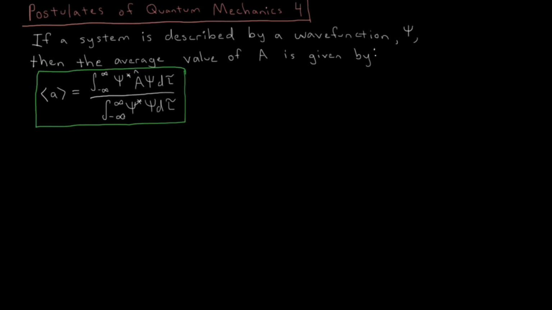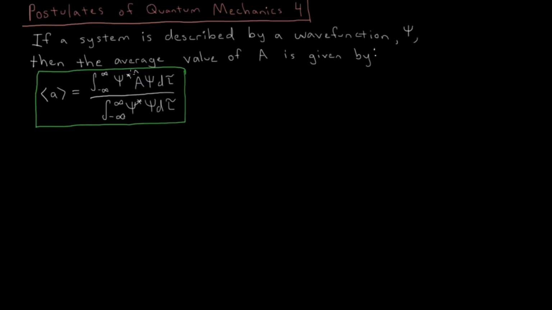For postulate 4, we have: if a system is described by a wave function psi, then the average value of the property A, whatever physical observable A refers to, is given by the expectation value of A, which is equal to the integral over the entire domain of the wave function. If this is one-dimensional x, this is from x equals minus infinity to infinity. If it's three-dimensional, it's minus infinity to infinity in all three Cartesian directions, etc. It's integrate over the entire domain of the function psi.